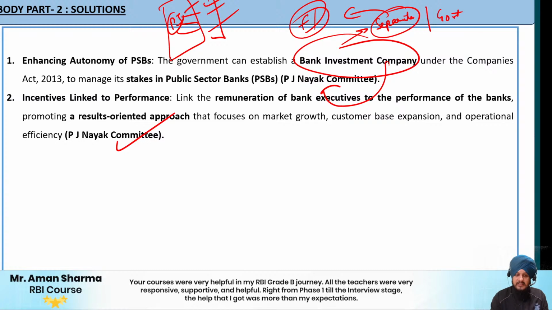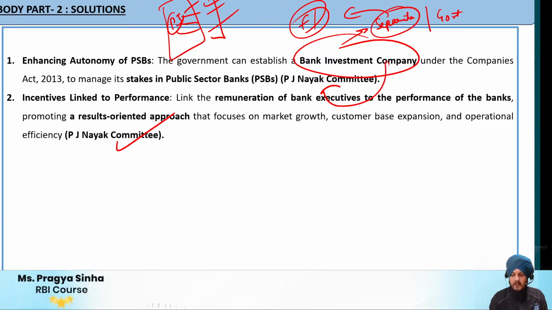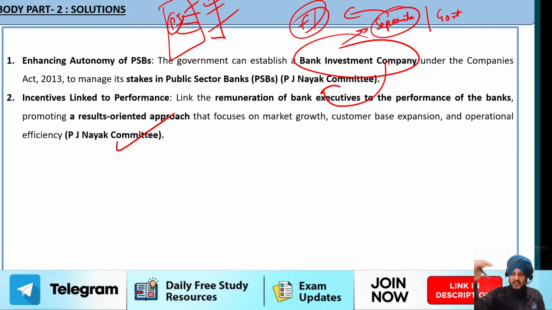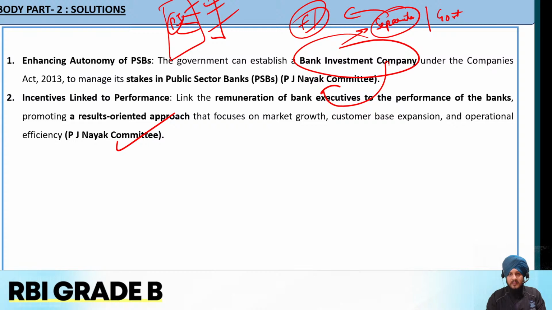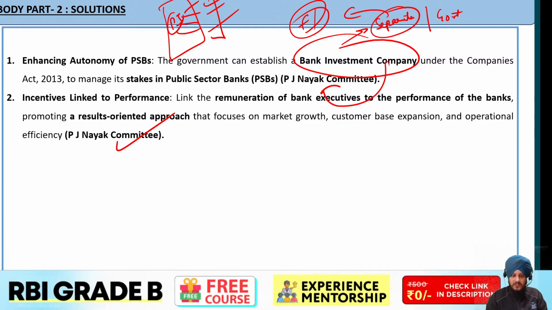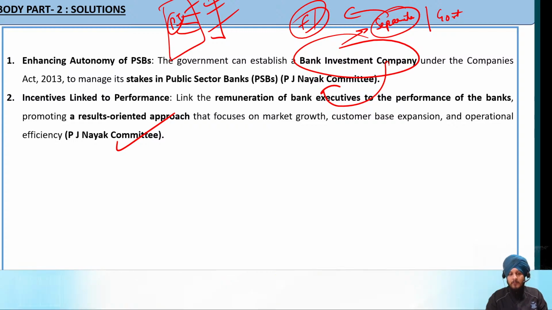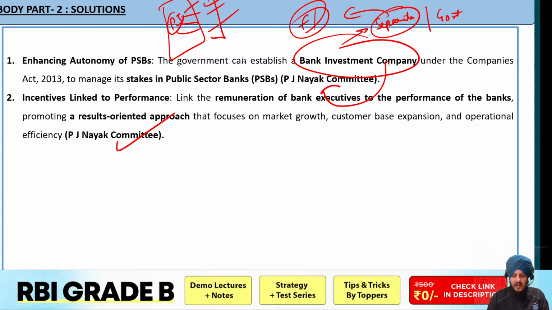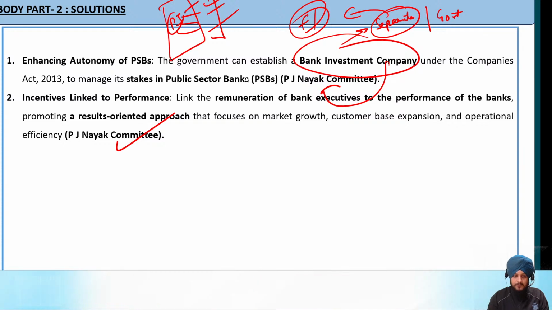So the second is incentive linked to performance. So we also need to link the remuneration of bank executives with respect to the performance of the bank. So if the bank is performing well, if the bank is showing profitability, we can match the growth of the bank with the remuneration of the bank executives. This way, it is going to provide them performance linked incentives, and that will promote better results as far as the banking structure and banking decisions are concerned.